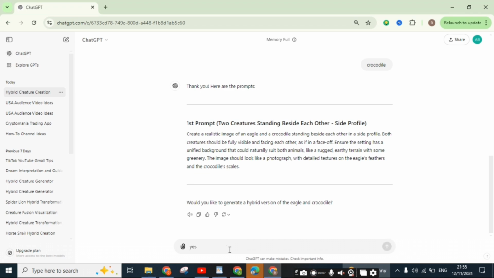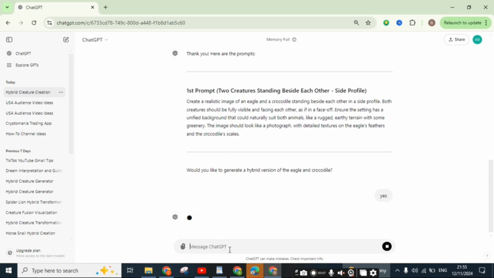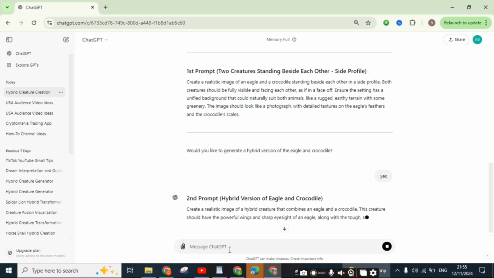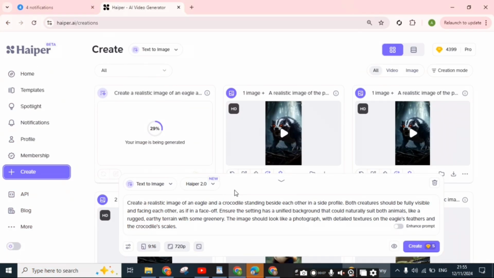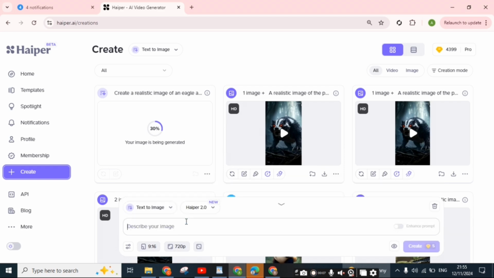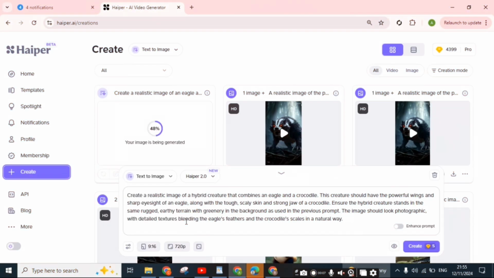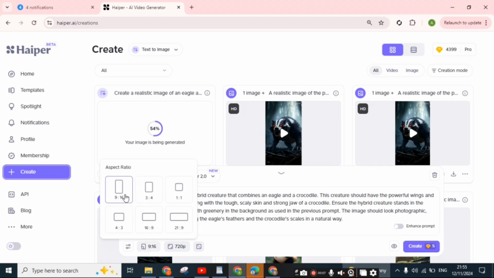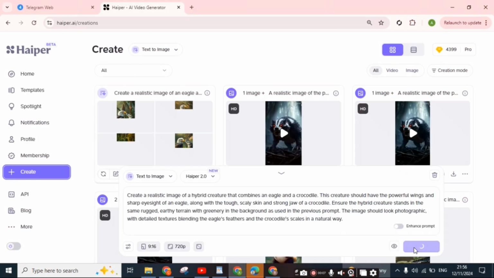It says, would you like to generate hybrid version of the eagle and crocodile? Then yes. So here is the prompt for the final hybrid. Copy and paste to 𝒈𝒏𝒄𝒕. Choose the same style as before and click on create.